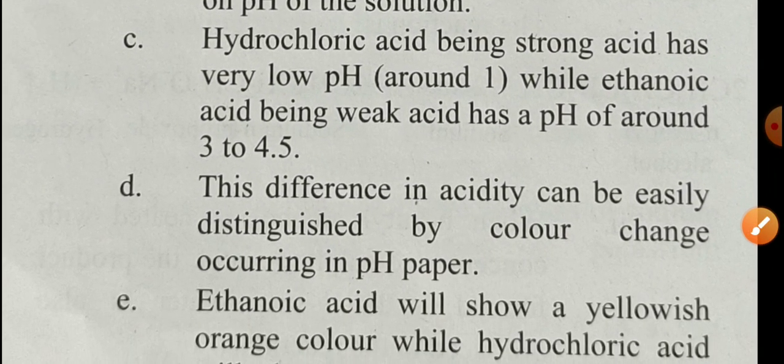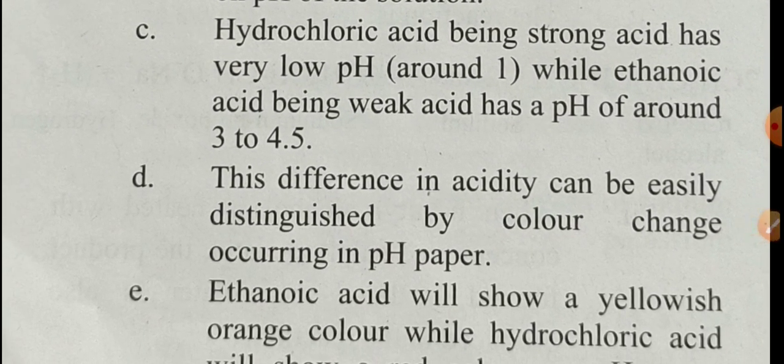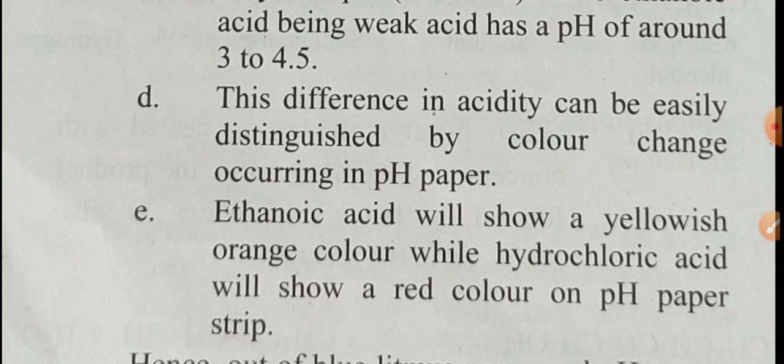So hydrochloric acid, being a strong acid, has very low pH. A strong acid shows a value nearby 0. That's why very low pH, that is around 1. While ethanoic acid, being a weak acid, has a pH of around 3 to 4.5, nearby 7. This difference in acidity can be easily distinguished by the color change occurring in pH paper, not in litmus paper.